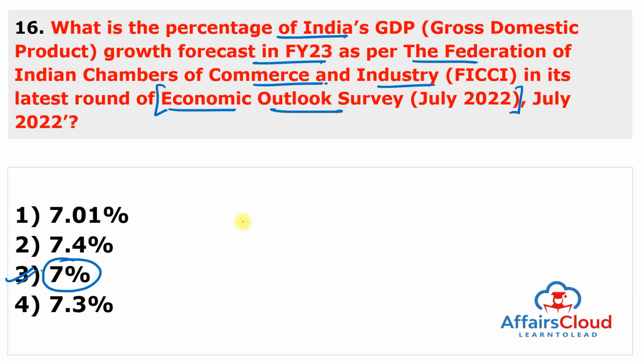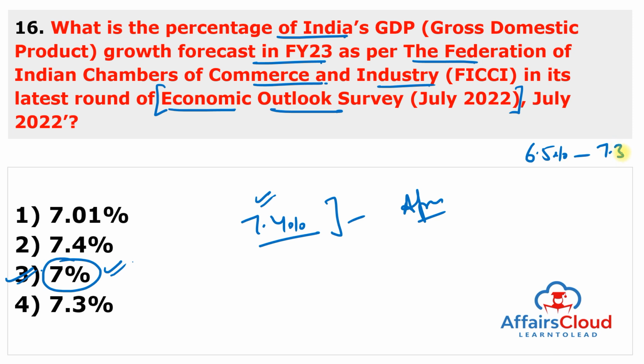Earlier they predicted 7.4%. They released this report in April, then they predicted 7.4%. Now they predicted 7%. So India's minimum growth estimate is 6.5% and maximum is 7.3%. Minimum is 6.5, maximum is 7.3 according to FICCI. And the decline is also due to the high inflation amid the Ukraine-Russia war, which reduced consumer demand.